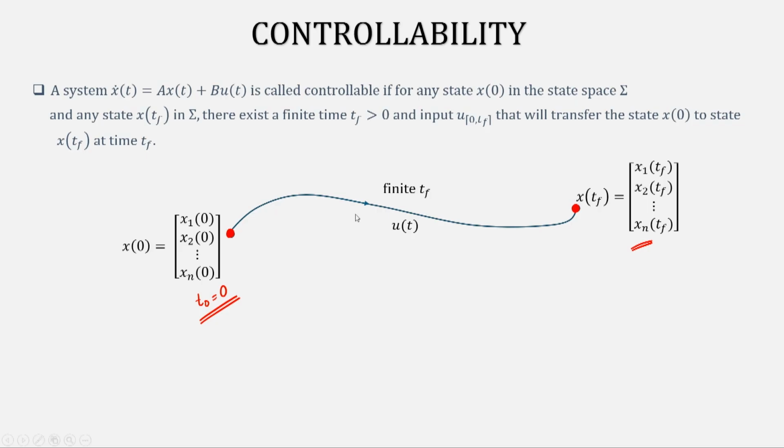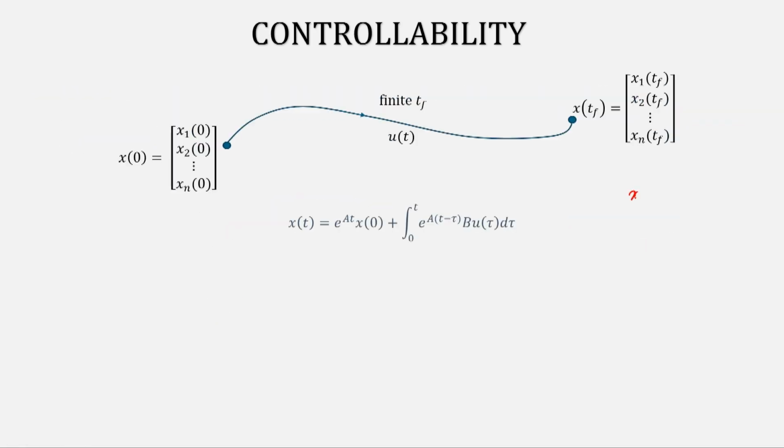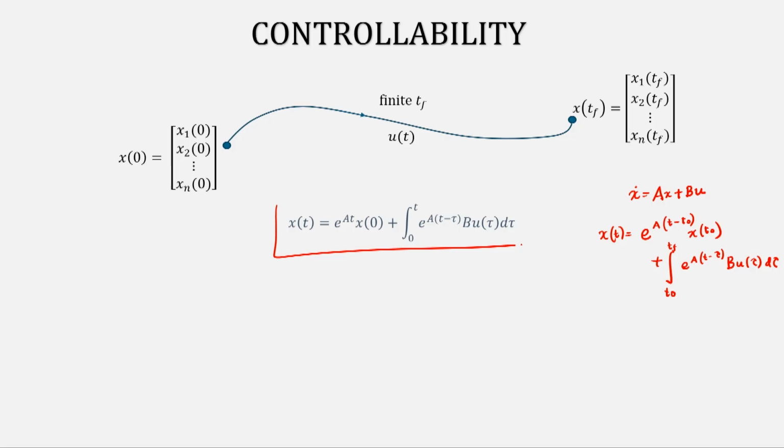Now, from the state equation point of view, what does it mean? Notice that for x dot equal to a x plus b u, I know that the solution will look something like this. If you remember, the solution was e to the power of a (t minus t naught) x of t naught, plus the integration from t naught to t f of e to the power of a (t minus tau) b u tau d tau. Since we are considering t naught to be 0, our expression will come out something like this. Now, the question is how does it help us?